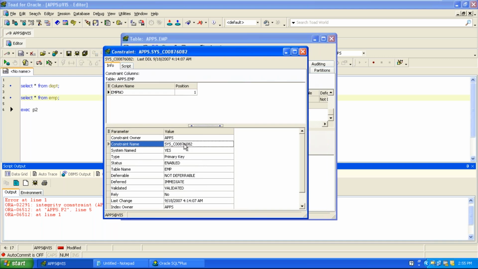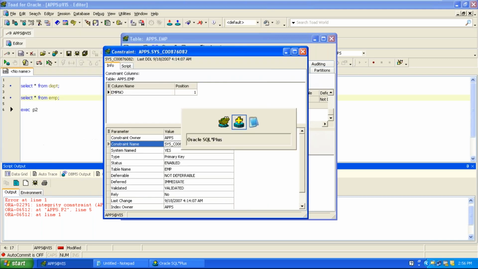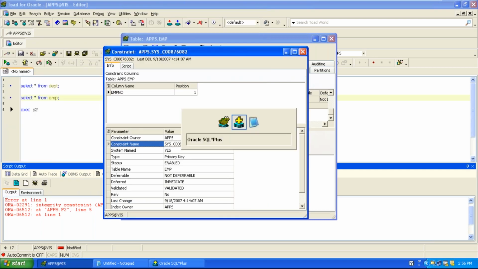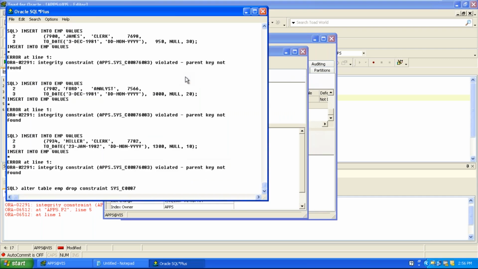How to remove the constraint? ALTER TABLE employee DROP CONSTRAINT followed by the constraint name. What is the name of the constraint? SYS_C00876082.